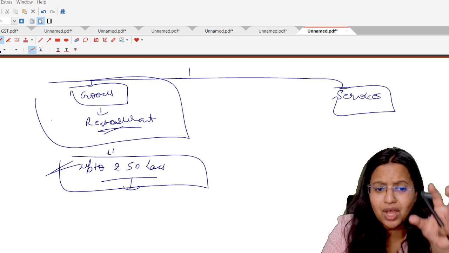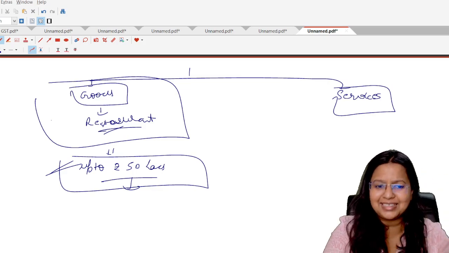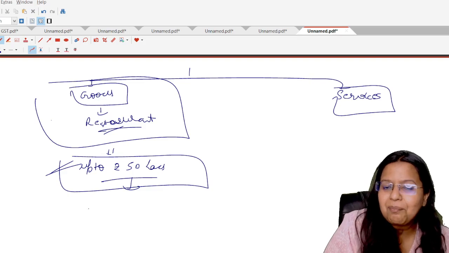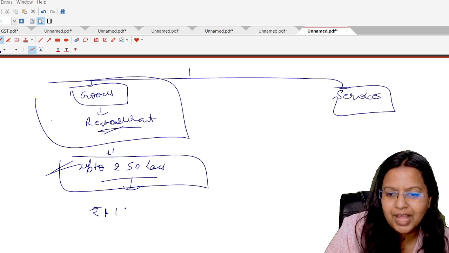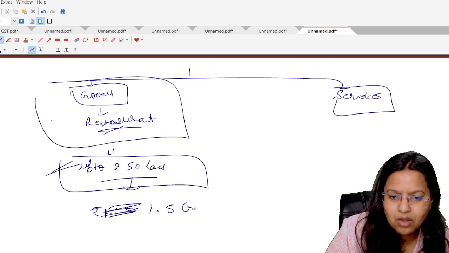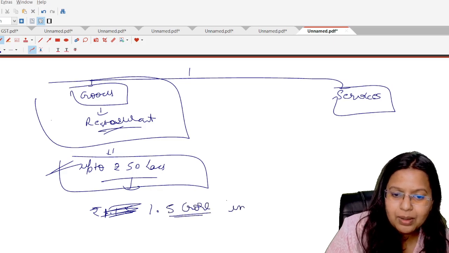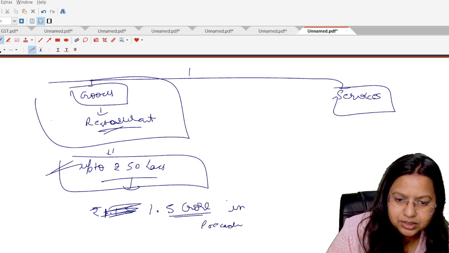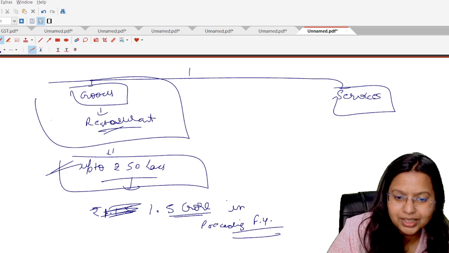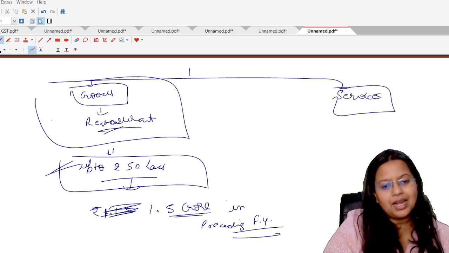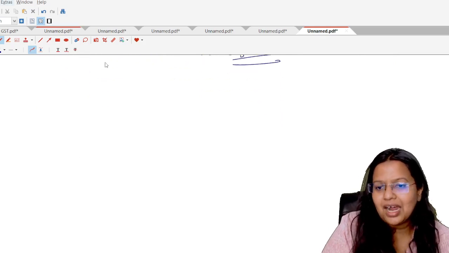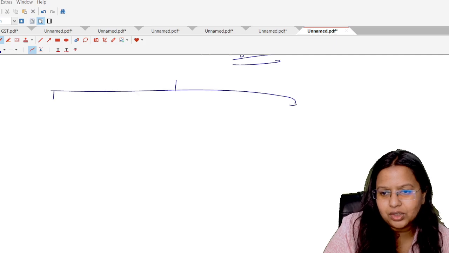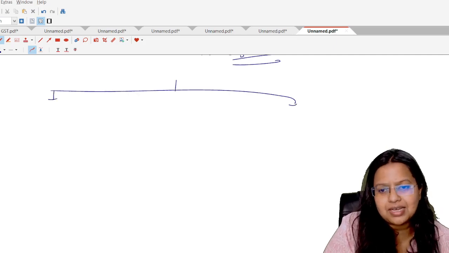So, as per the current amended provision which we are going to write in the examination, a person who is getting a turnover of up to rupees 1.5 crore in the preceding financial year can opt for the composition scheme. But here is the twist. The twist is, students, there are 2 types of states in our India, 2 categories of states or union territories in our India.